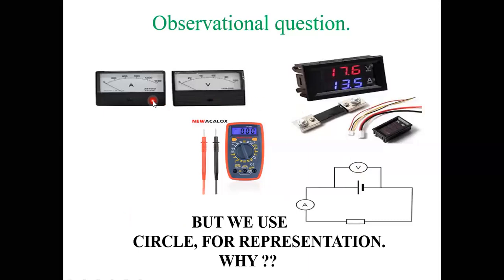When you consider the physical dimensions or physical shape of any voltmeter and ammeter, it is a rectangular or square shape. But why are we taking a circle shape for representation of the ammeter and voltmeter on paper? Just guess the answer and drop your response in our chat box.